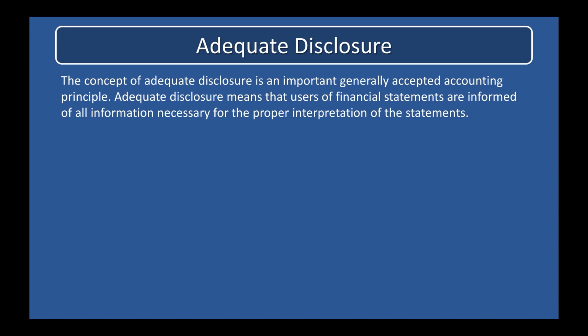There is no single comprehensive list of the items and events that may require disclosure. Generally, a company should disclose all financial information that a reasonably informed person would consider necessary for the proper interpretation of the financial statements. Events that clearly are unimportant do not require disclosure. Determining information that should be disclosed in financial statements is another situation that requires significant judgment on the part of the accountant.